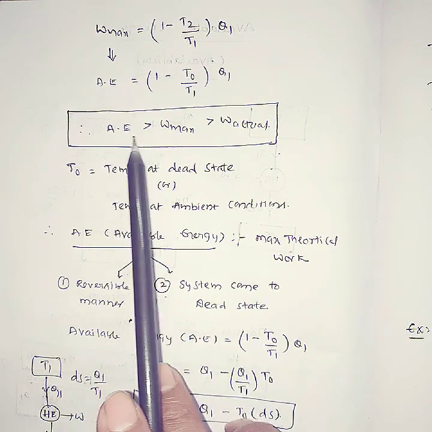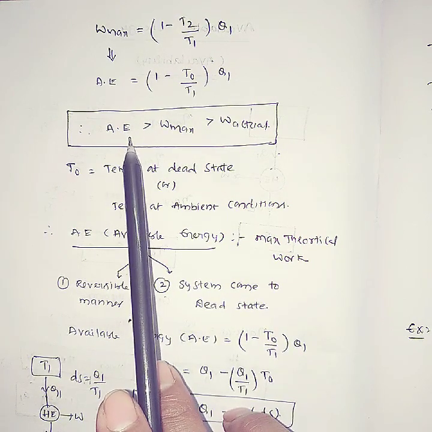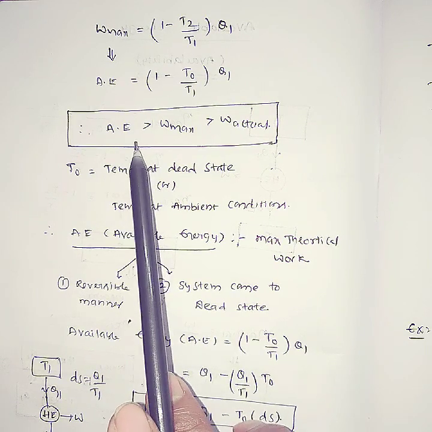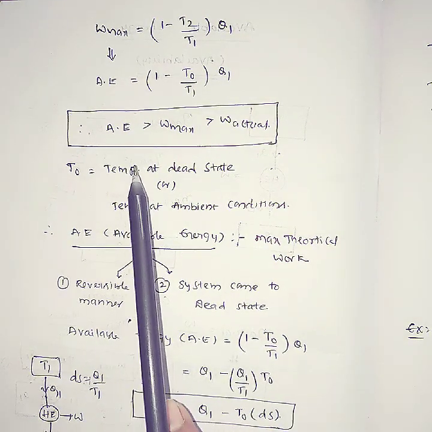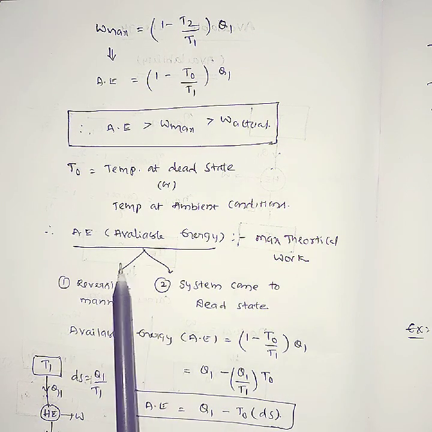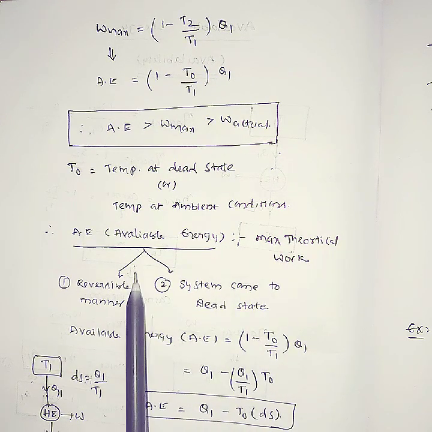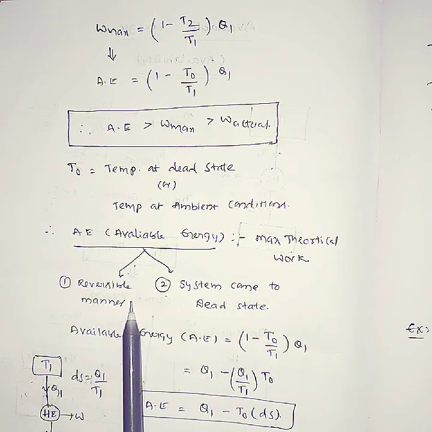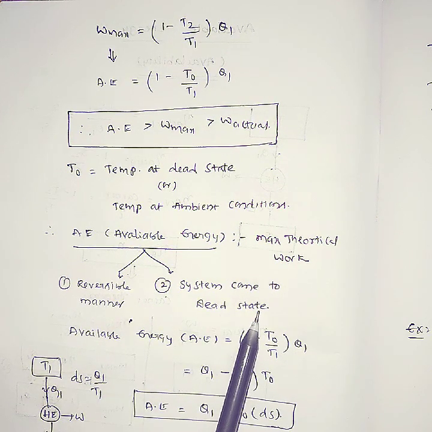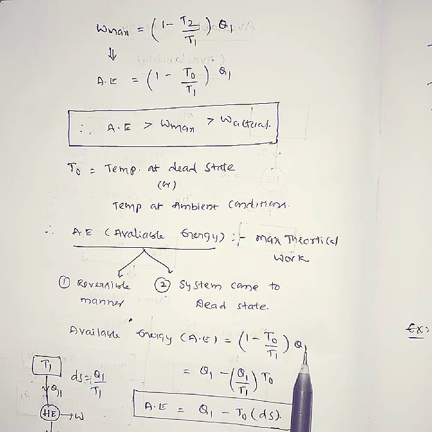So this is the order: available energy is the highest one. It means that you have a source with that much available energy. How can you reach that available energy? There are two ways. It is the maximum theoretical work you can get. One is to operate the cycle in a reversible manner, so that your system comes to the dead state condition. That means available energy equals 1 - T0/T1.